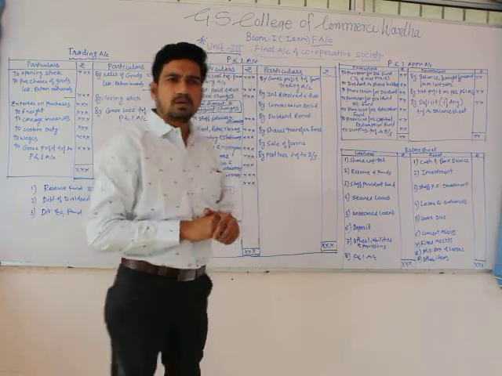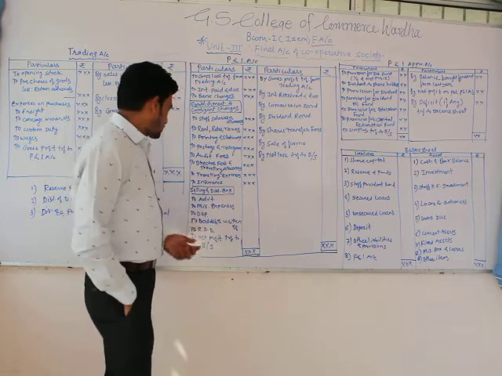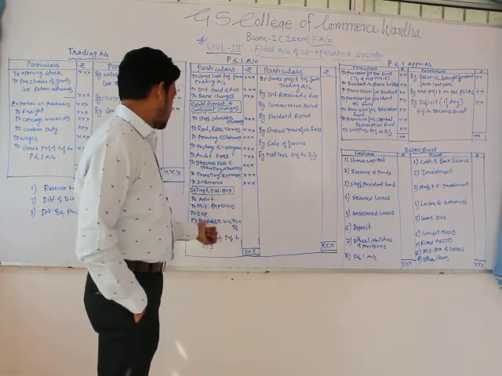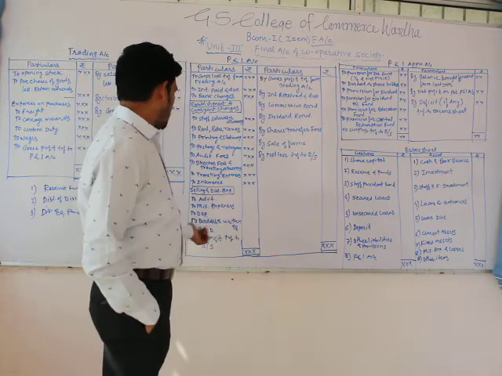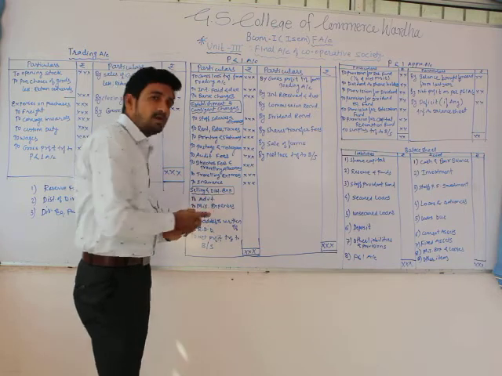Because there is a need of expenses to run that particular society, to run that particular organization. After that, there are selling and distribution expenses: advertisement, miscellaneous expenses, depreciation, bad debts written off, reserve for doubtful debt. These are the expenses related to selling and distribution.